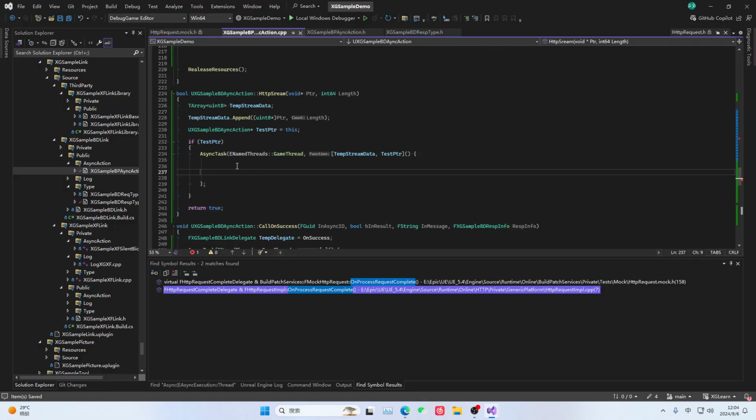Then we'll know which thread it came from. Here, let's capture this data. Okay, now we've reached the main thread layer.